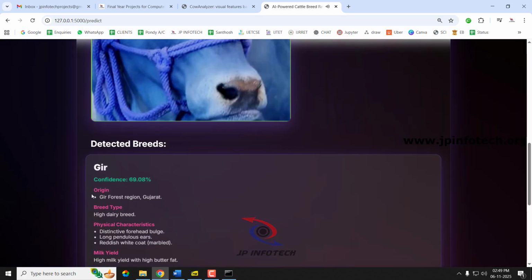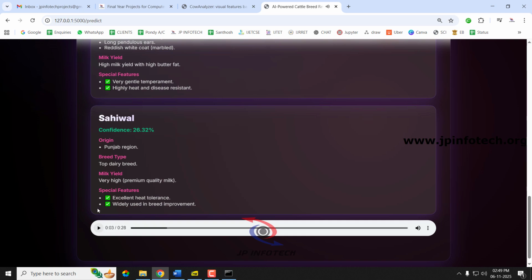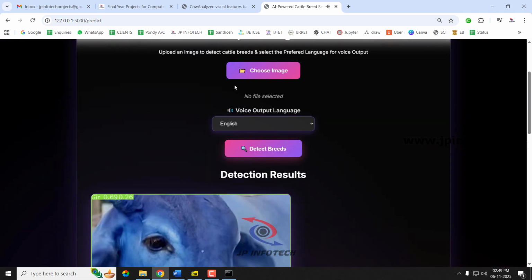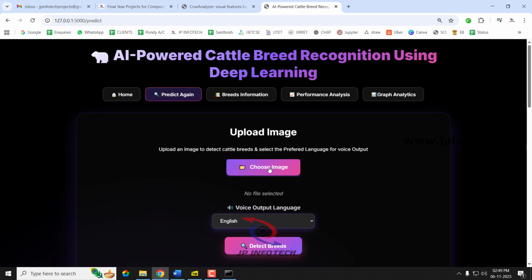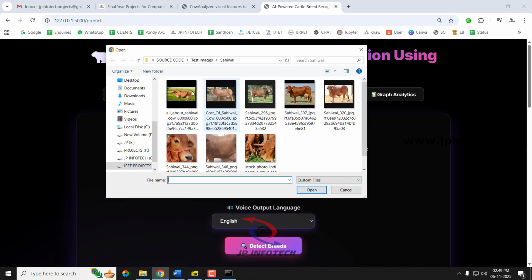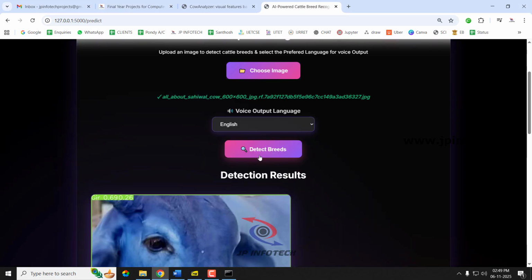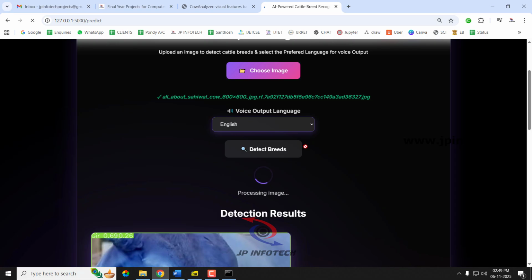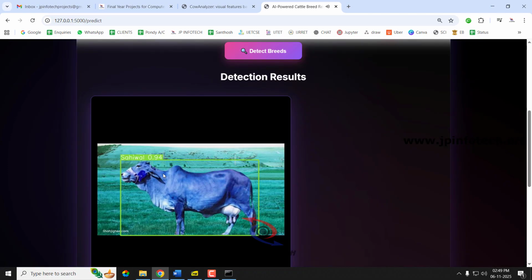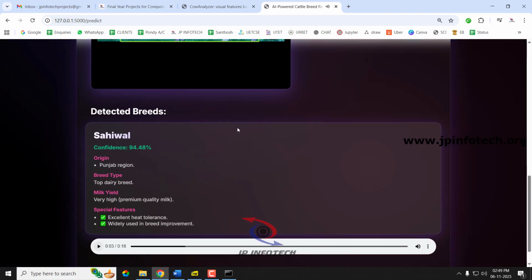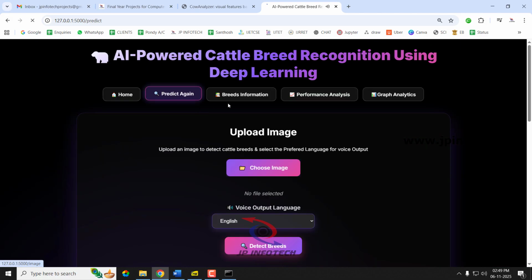Gir, origin, Gir forest region. So now it has given some wrong result. Now let us select some other image for this class. Let us predict it. Sahiwal, origin, Punjab region. So it has predicted correctly as Sahiwal.